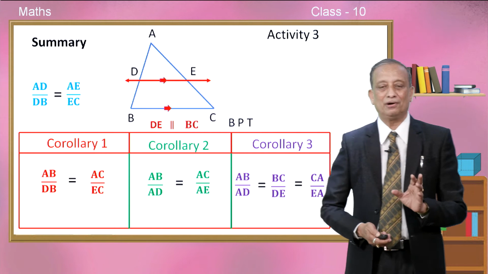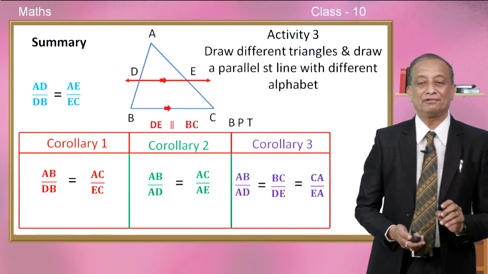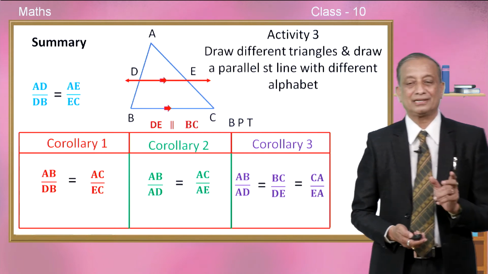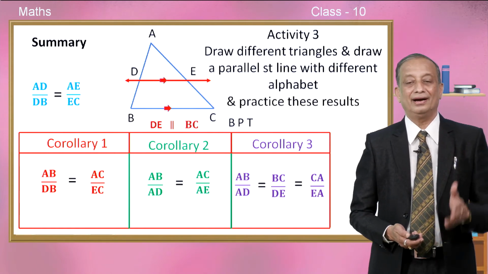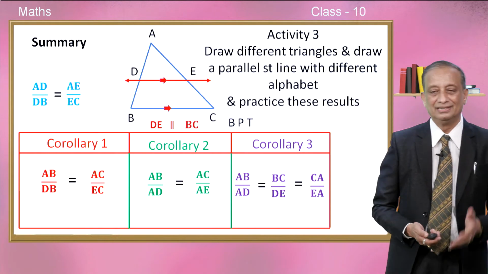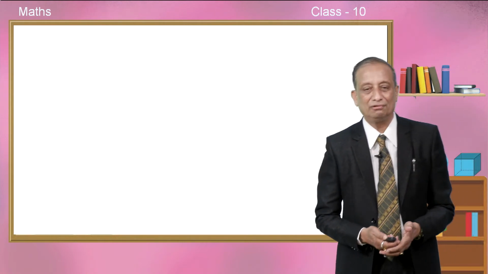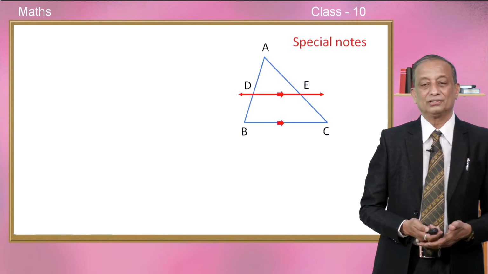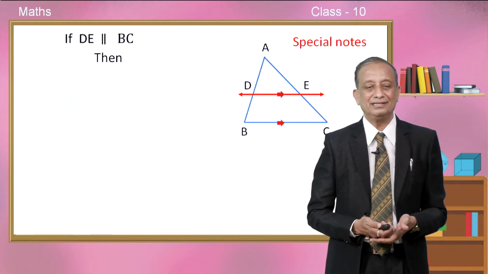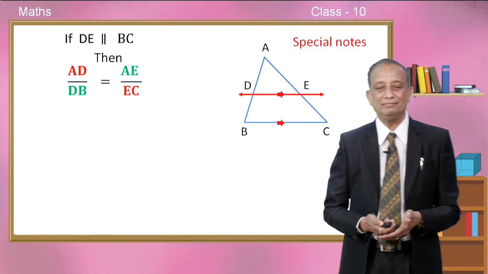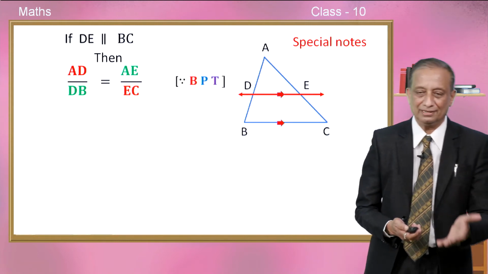It is so important. So, draw different triangles and draw a straight line parallel to a side with different alphabets and practice these results, children. This is activity number 3 for you. Okay. So, some special notes are there for you, children. If DE is parallel to BC, then we know AD upon DB is equal to AE upon EC. This is because of BPT.